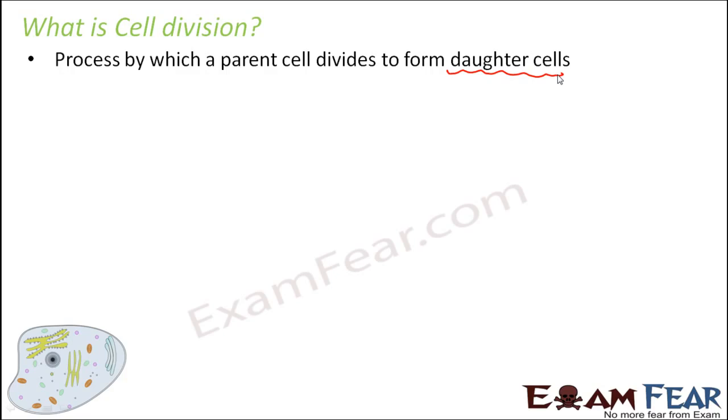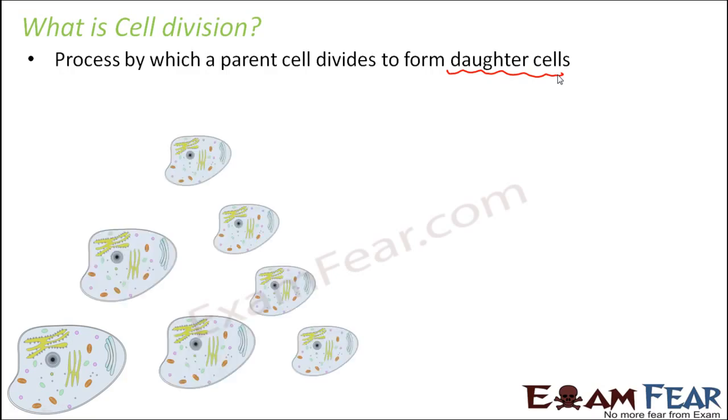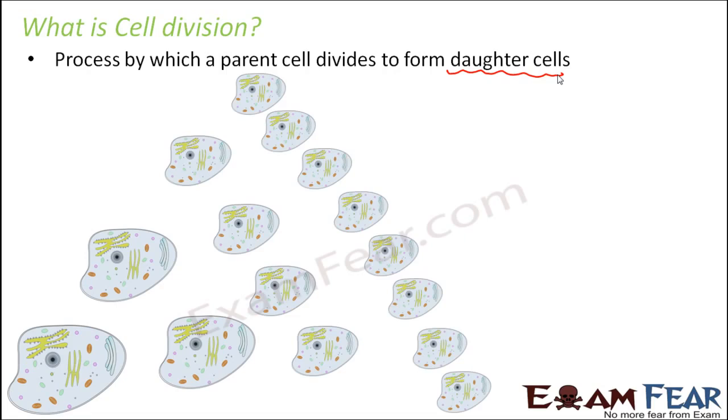Let us suppose you can see a cell on the screen. When this cell divides to form new cells, the process is known as cell division. You started with just one cell and you ended up with almost 8 cells. This is how the number of cells increases, and due to this increase we can see growth, formation of specialized cells, and formation of cells which can replace damaged or dead cells. So this is cell division, a very simple definition: the process by which a parent cell divides to form daughter cells.